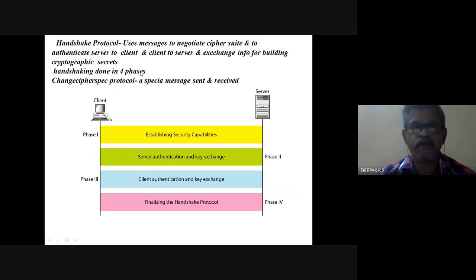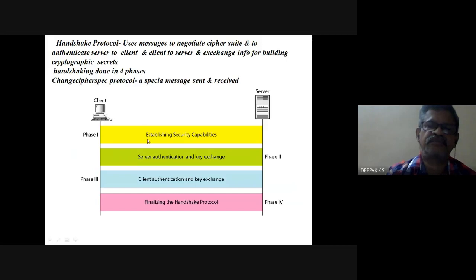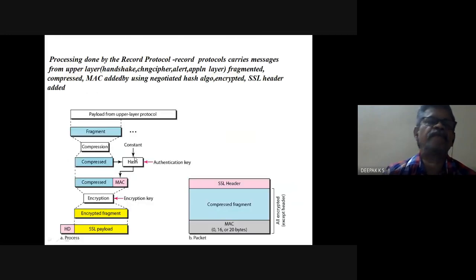Now this will send a special message, the change cipher spec protocol, which is for signaling readiness of the cryptographic secret. A special message would be sent and received.